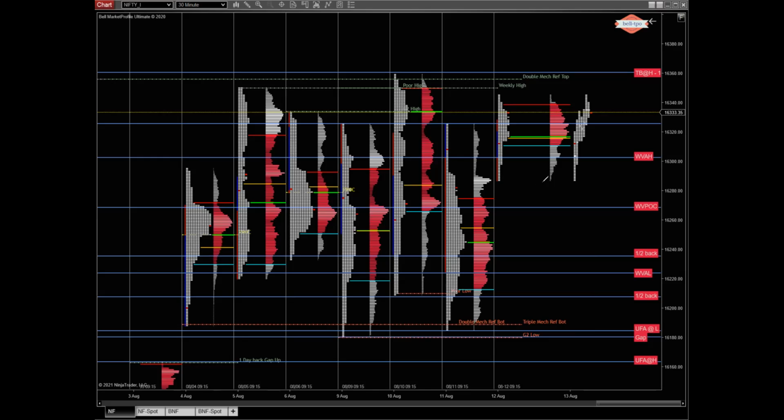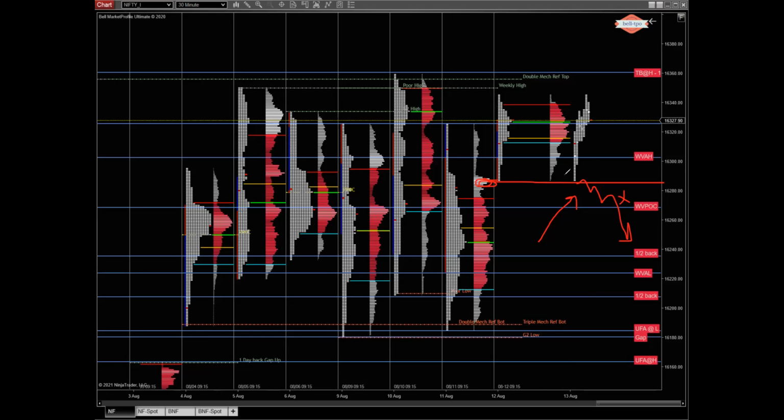Coming back to today's auction, one of the things I was looking at is this HVN. I was actually in a short trade when the auction opened, and I was expecting a continuation from this particular level. What happened is buyers came in, there was no continuation seen, and a reversal happened.